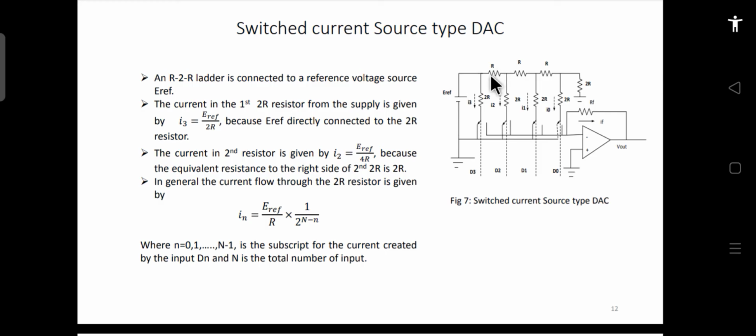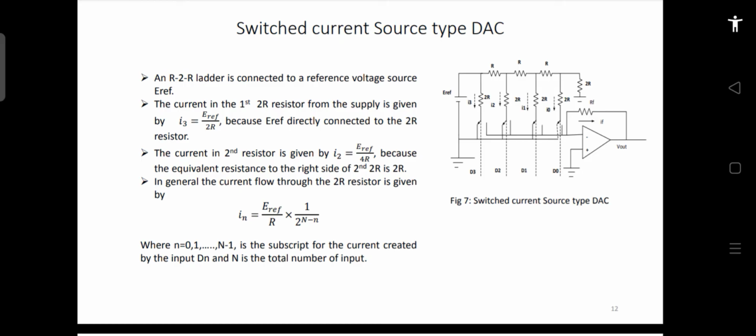Why? Because they are a little slow, and rather than using the voltage source type of DACs, it is always better to use current source type of DACs. These are faster because it is always easier to switch the current rather than the voltage. So that is why the switched current source type of DACs are used rather than the voltage source type of DACs. The concept is more or less the same.